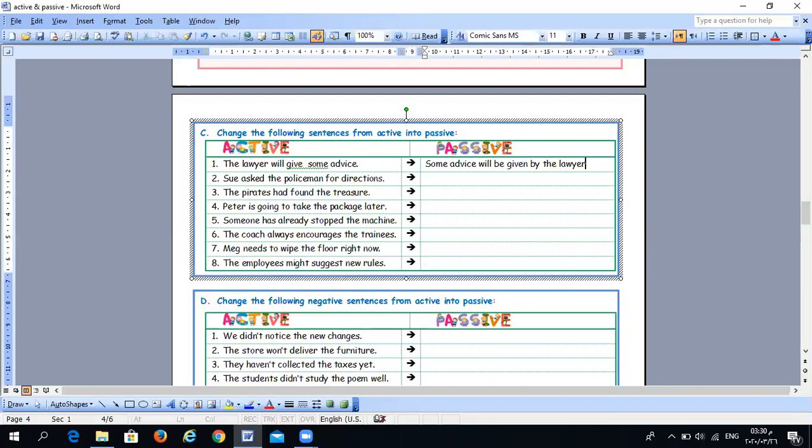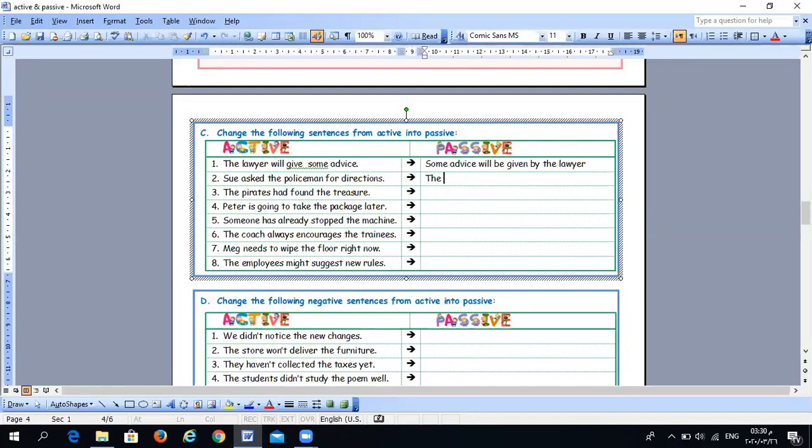Okay, the second one. Sue asked the policeman for directions. I will give you time just to check whether you can answer it or not. Sue asked the policeman for directions. Okay, this is a past simple sentence.